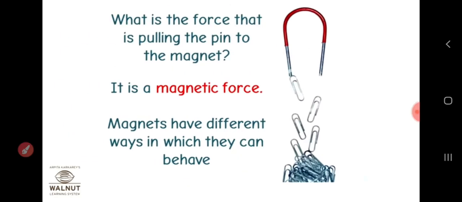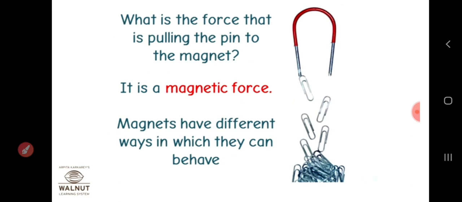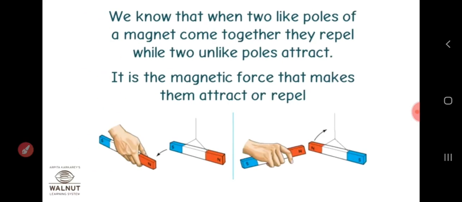What is the force that pulls the pin to the magnet? That is called the magnetic force. Magnets can behave in different ways. We know that when two like poles of a magnet come together, they repel, and two unlike poles attract. We know the like pole and the unlike pole. North and north will repel.